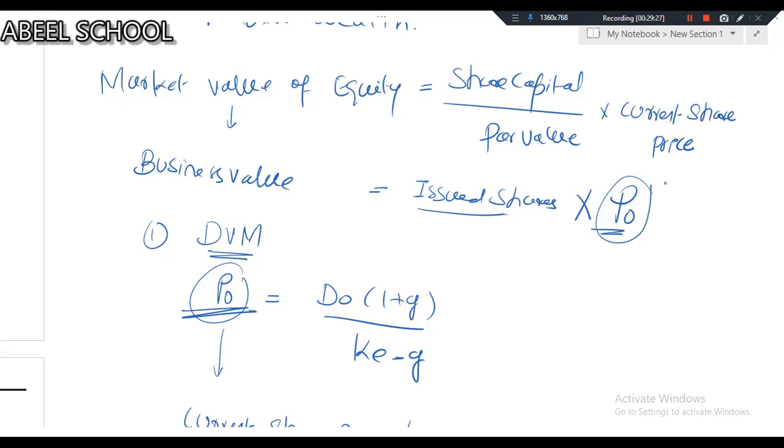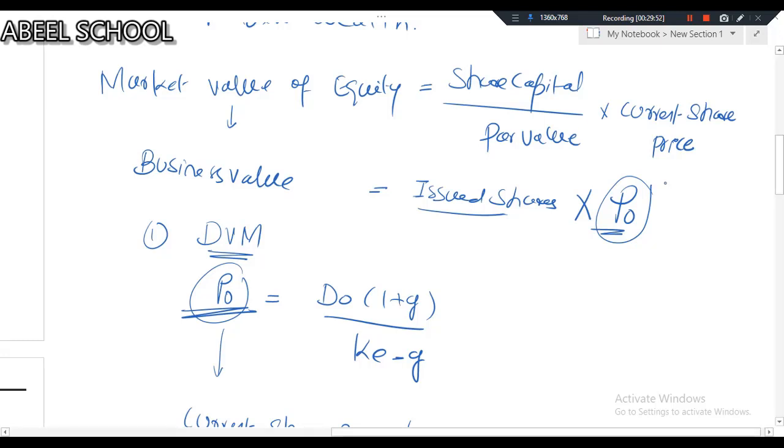But if you are reading a question and the question says A Limited is a private company, it does not have the P naught. A private company does not have the current share price because a private company is not listed on the stock exchange. Which means that if I come across a question of a private company, I have to calculate P naught. But if I'm solving a question of a listed company, then I'll be given the P naught.